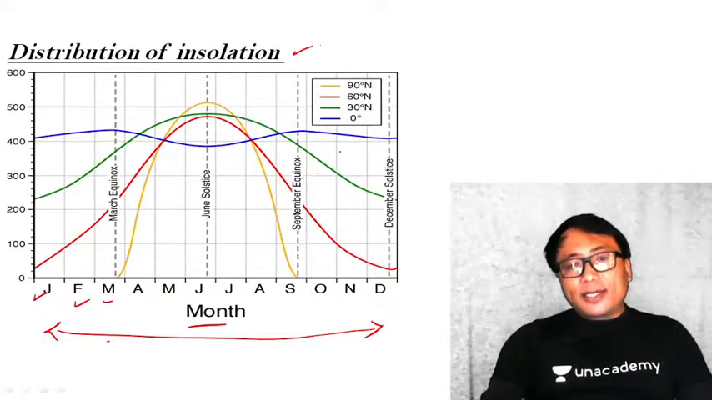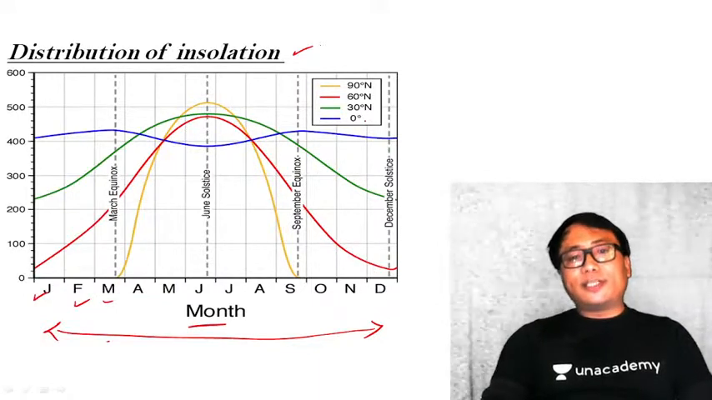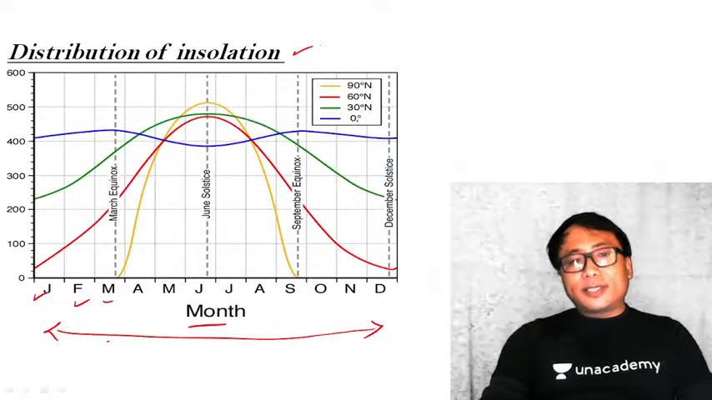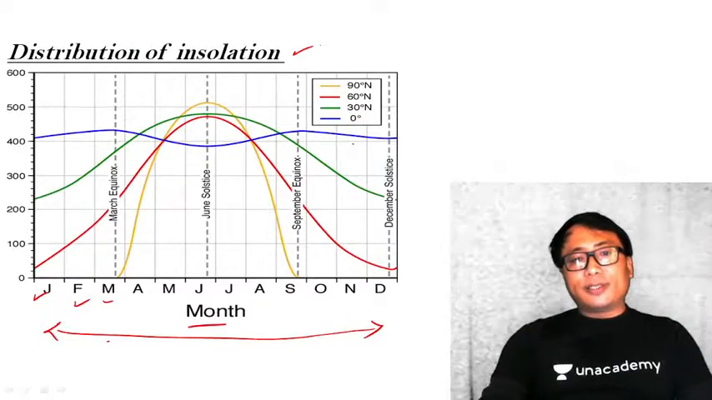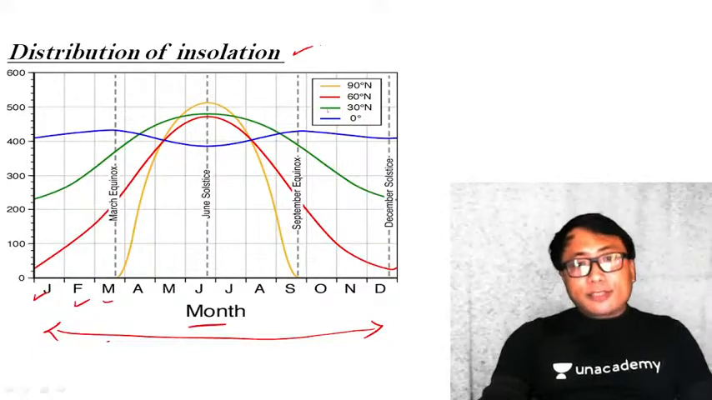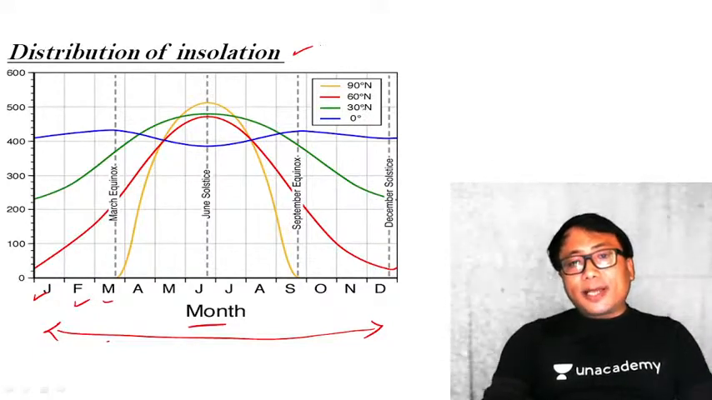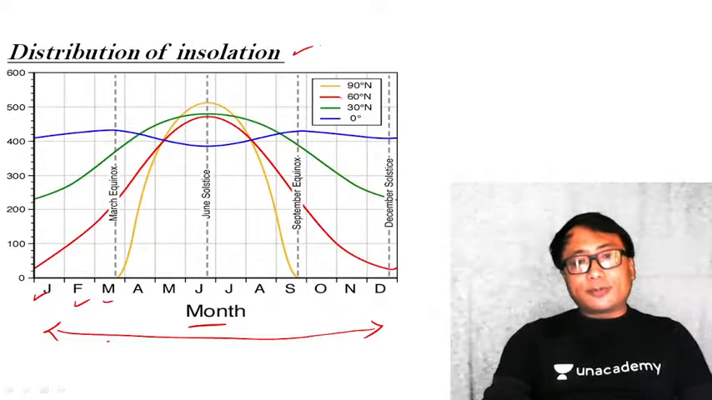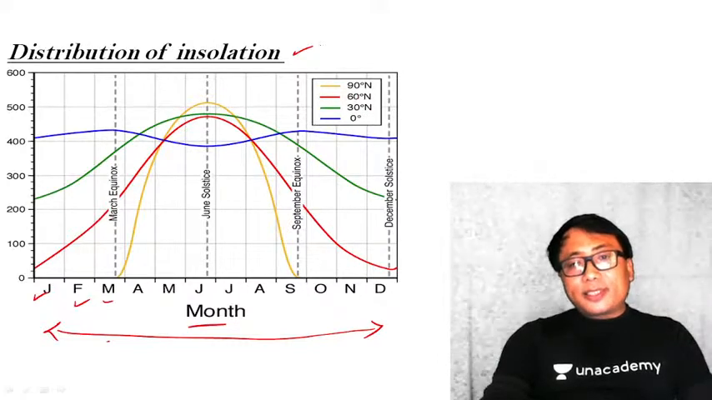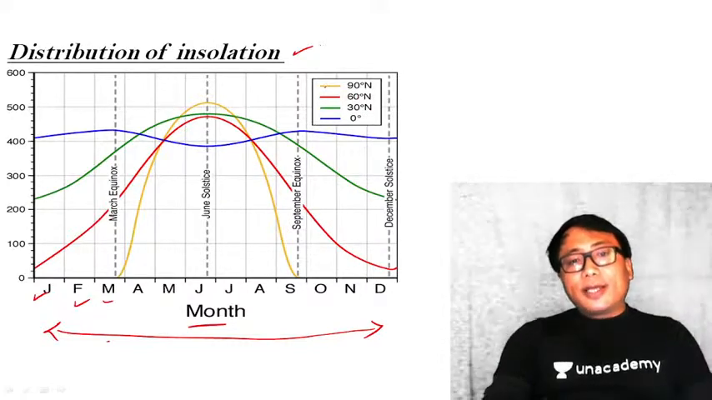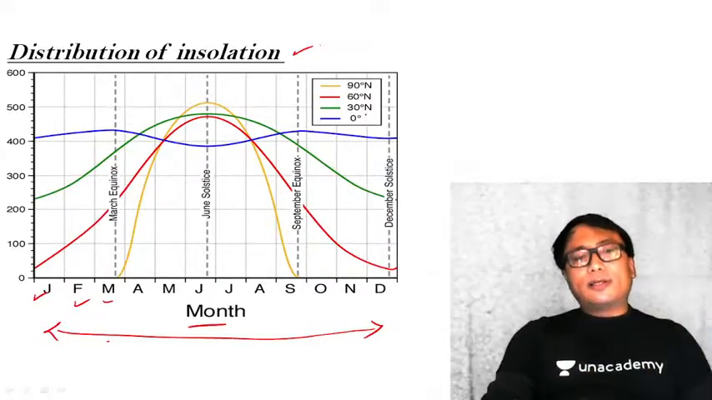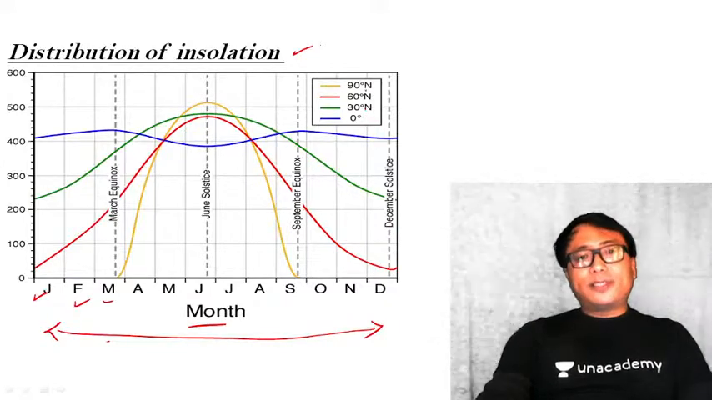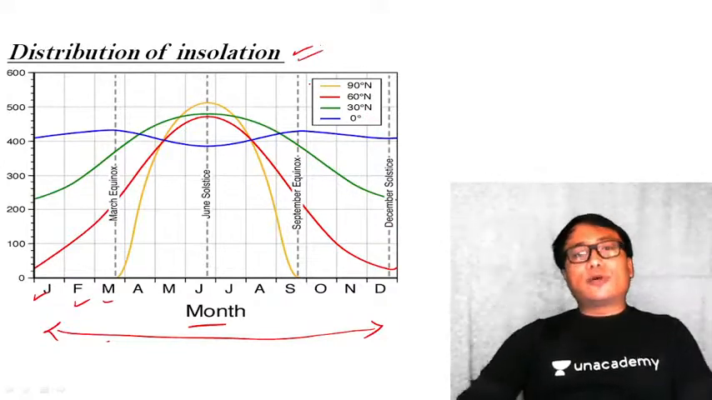These different colors represent different latitudes. This blue color represents the sun insolation in the equatorial region, 0. This green represents 30 degree north latitude. This red color represents 60 degree north latitude. Yellow color represents 90 degree north latitude. A similar thing will be replicated for the southern hemisphere also, but we will consider only the northern hemisphere.